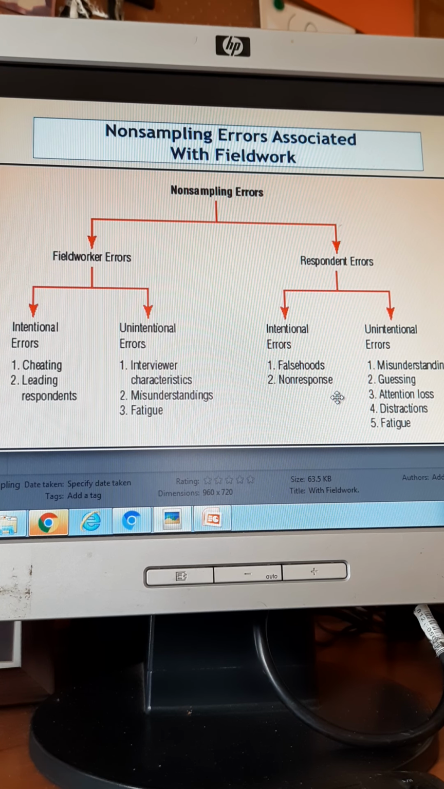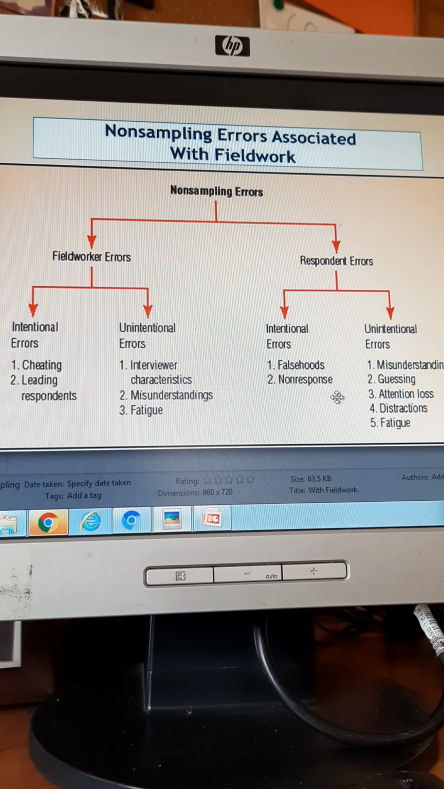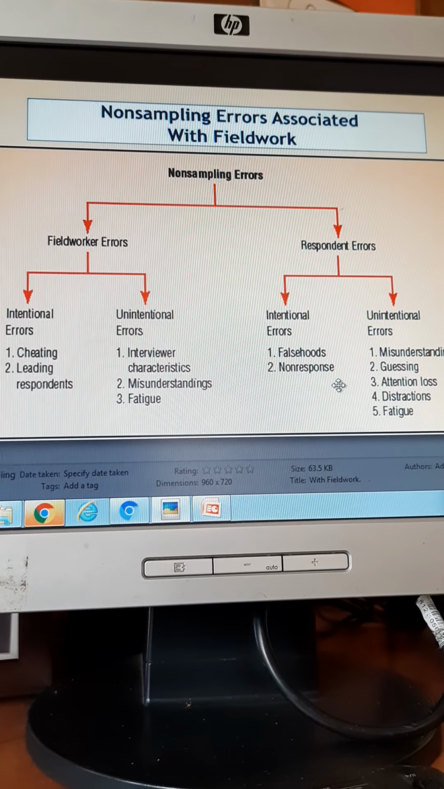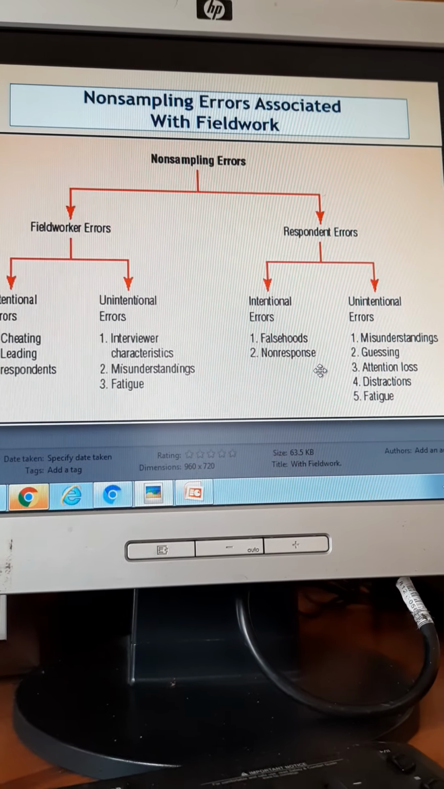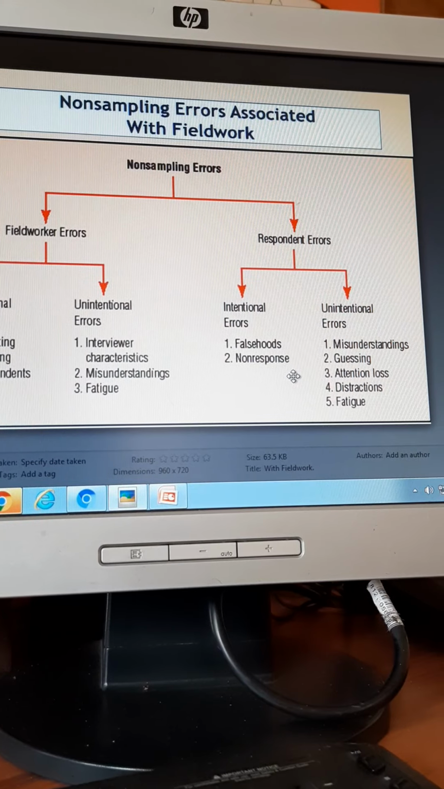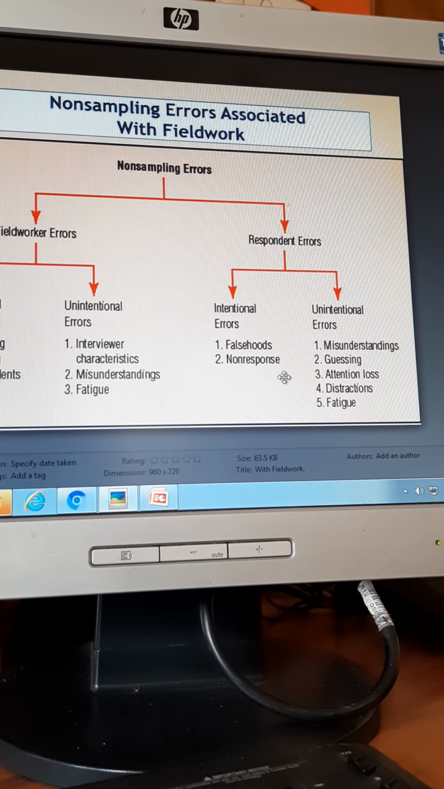Respondent error, their falsehood. They ask me how much I am earning and I say, yeah, I am earning 1.5 crores per annum. I am lying. Why? Because nobody is going to catch me. Why should I tell something low about myself? Falsehood. Non-response: sometimes I don't want to give the answer for certain things.